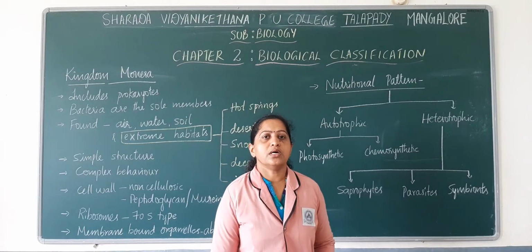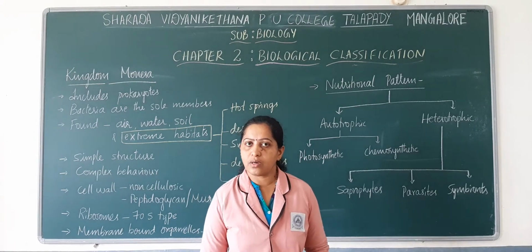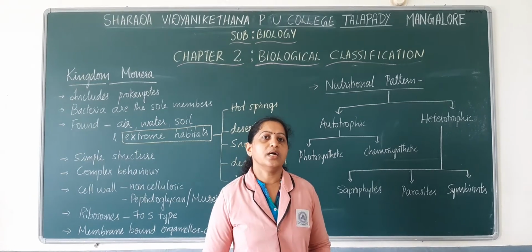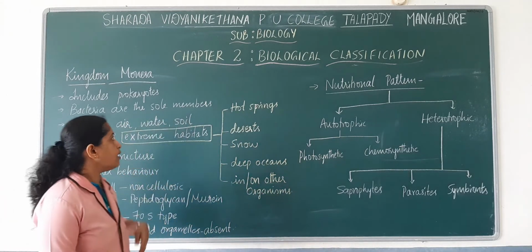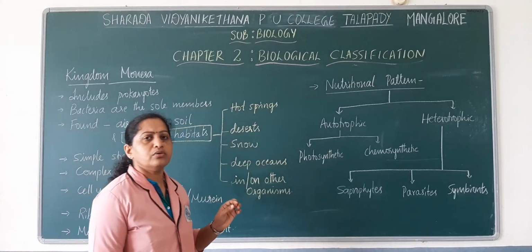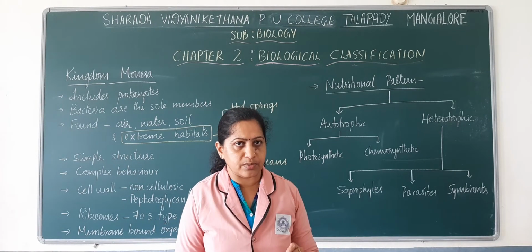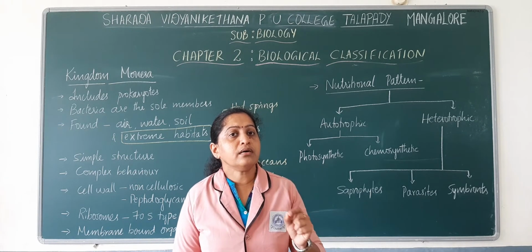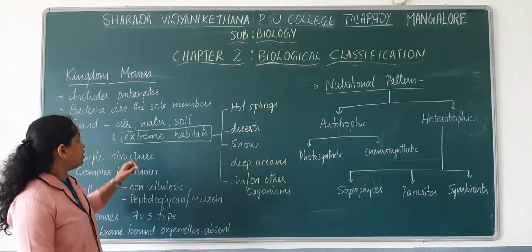Let us discuss kingdom Monera. Already we have noted down some of the basic characters of the members of kingdom Monera. Now we have to study in detail about them. Kingdom Monera mainly includes prokaryotes. All these prokaryotes are very primitive and very minute organisms, so we call them microorganisms. They are known to be the earliest living organisms on earth.